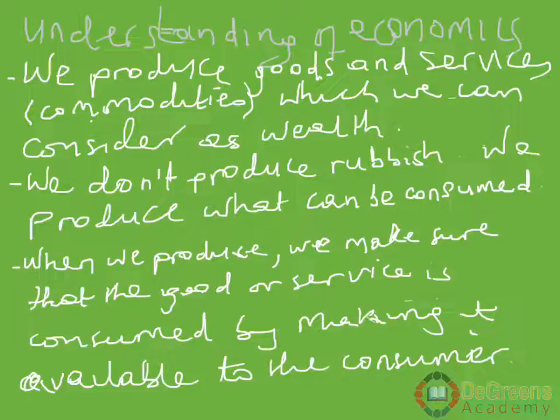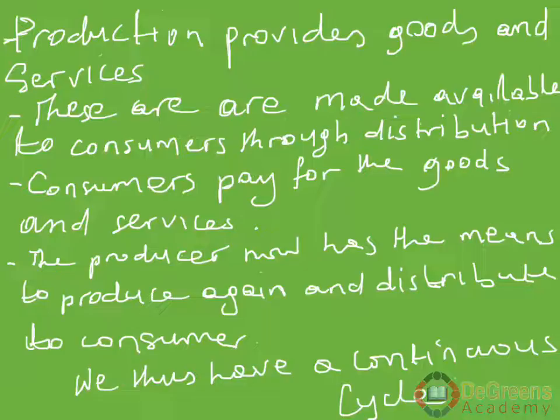So we are going through the three words that we use: production, distribution, and consumption. Production, the first strong word there, provides goods and services. That's the first part of economics.